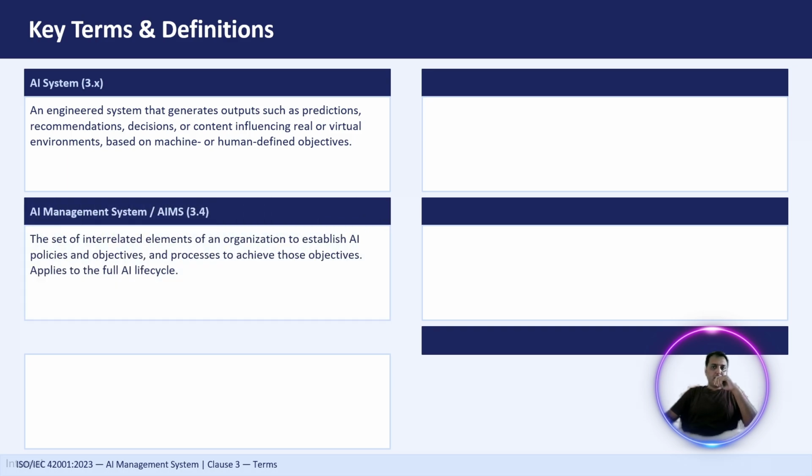Then we have AI management system. So AI management system is nothing but a structured way of managing your AI within an organization. So it includes policies, procedures, responsibilities, risk management, continual improvement, right? So it is a complete framework which can help you to implement the AI management framework in your organization. It is similar to ISO 27001, ISO 9001. So any kind of framework, it is similar to that only.